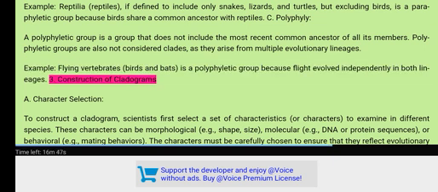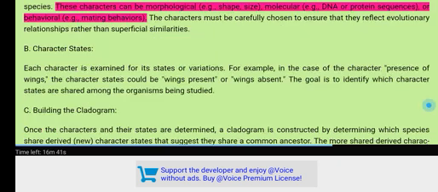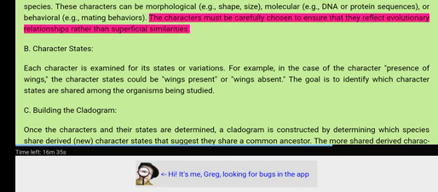3. Construction of cladograms. A. Character selection. To construct a cladogram, scientists first select a set of characteristics or characters to examine in different species. These characters can be morphological, e.g., shape, size, molecular, e.g., DNA or protein sequences, or behavioral, e.g., mating behaviors. The characters must be carefully chosen to ensure that they reflect evolutionary relationships rather than superficial similarities.